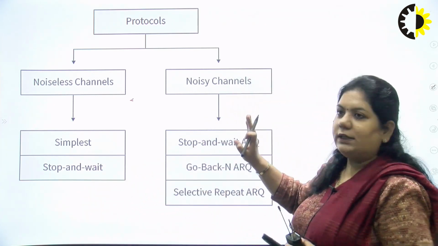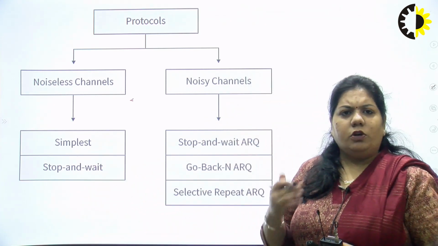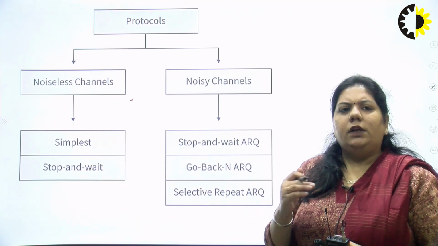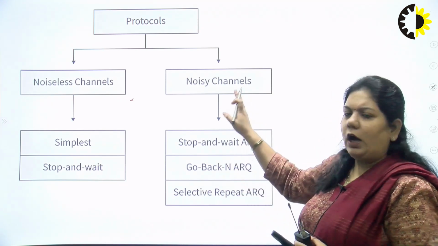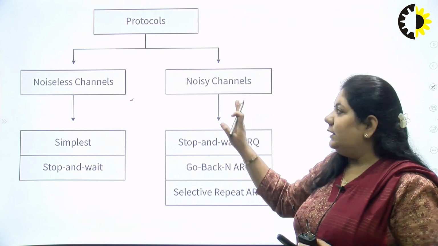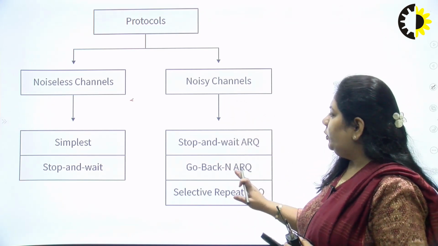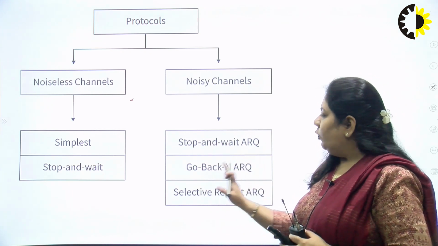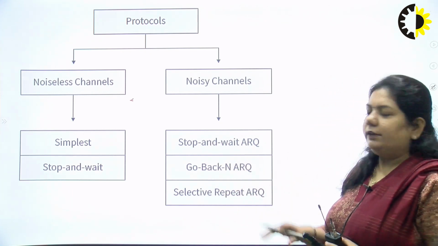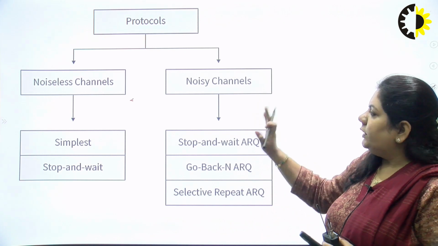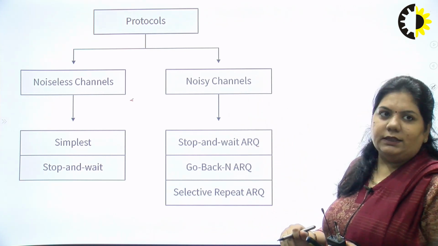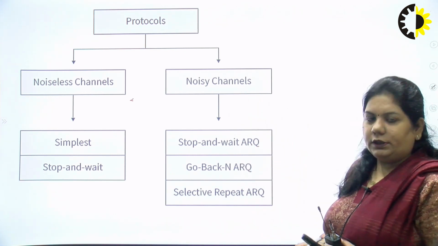In noisy channels, we assume that there is a lot of traffic, noise, and congestion. So how could data be transmitted when the channel is too noisy? We use three protocols: stop and wait ARQ, go back N ARQ, and selective repeat. Today we will discuss stop and wait.